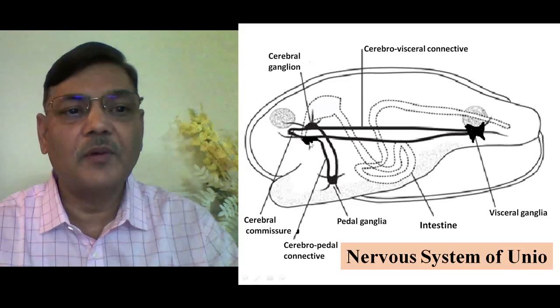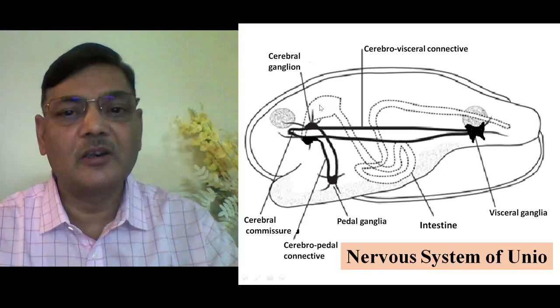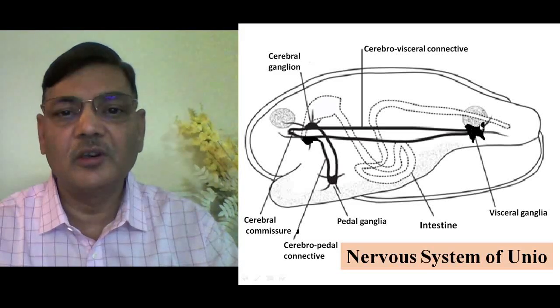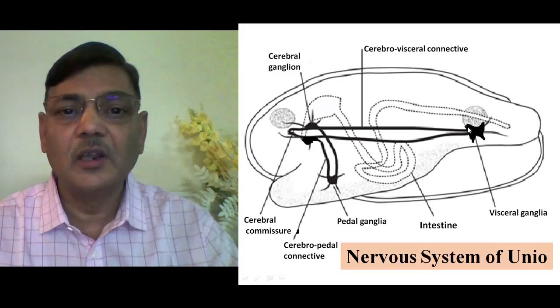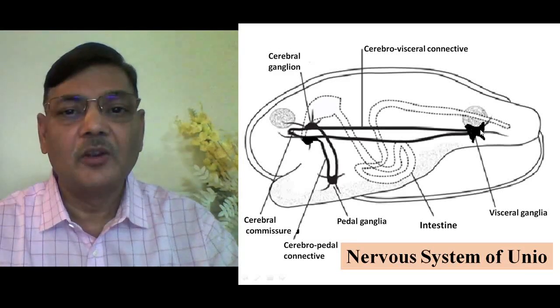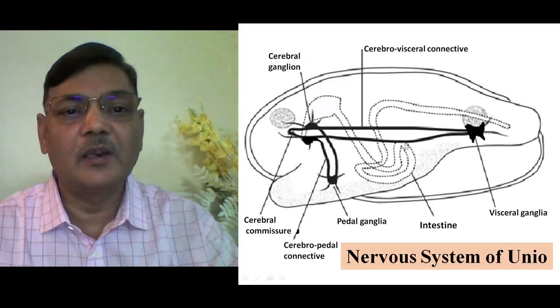And then there are very fine nerves. See, a very fine nerve is seen over here. Likewise, on the upper side you can see these fine nerves. They go to adjacent regions of the body, like the adductor muscles, retractor muscles, protractor muscles, and all those adjacent visceral organs, which are present either in the foot region, the anterior region, or the posterior region. All such regions are innervated by very fine nerves which come directly from these ganglia. So it is such a simple type of ganglia that you can have an idea about them.